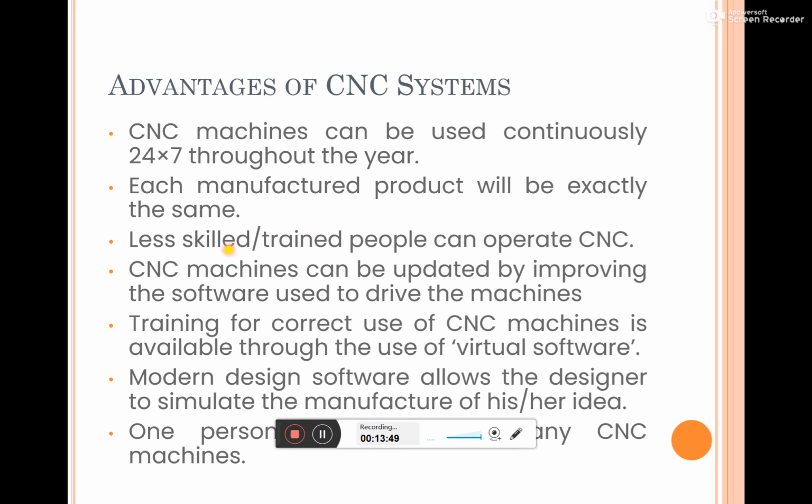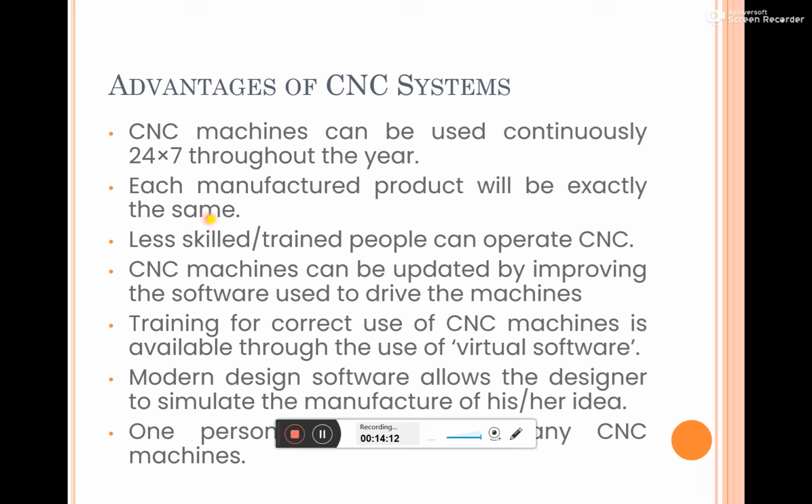When compared to conventional machining, in conventional machining the human operator has to control the tool path, but here that tool path control is eliminated, because the tool path and the different tool movements are controlled by the CNC.